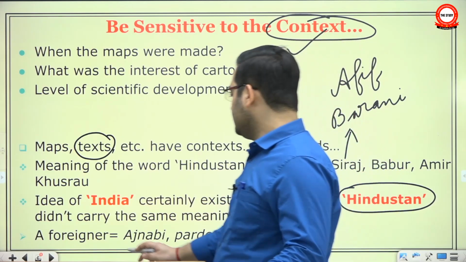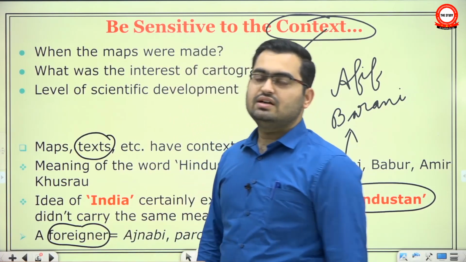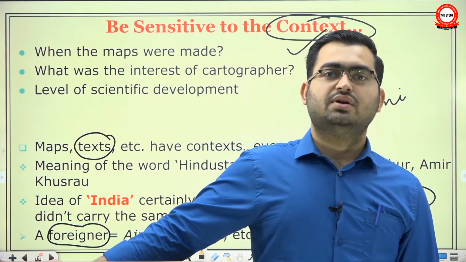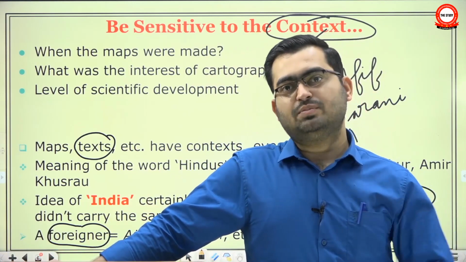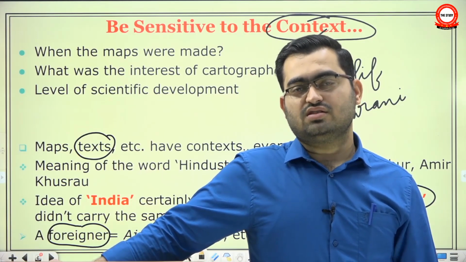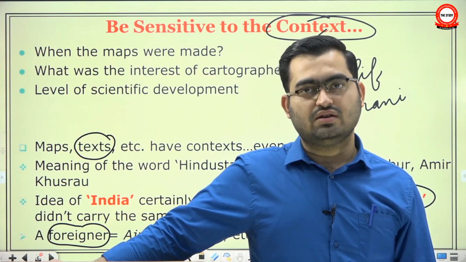Similarly, the word foreigner. Today when we say a foreigner, we mean a person who is not a citizen of India, carries the passport of another sovereign nation. But in the past, if someone went to a village or a city which he did not belong to, that person would be called a foreigner, a Pardesi, Ajnabi. Someone from Udaygiri went to Delhi or Bengal, he would be called Ajnabi.